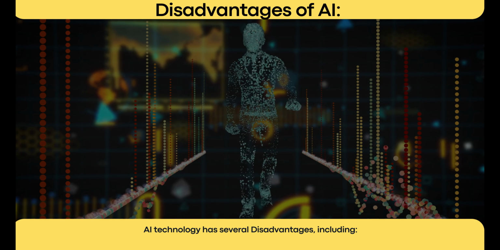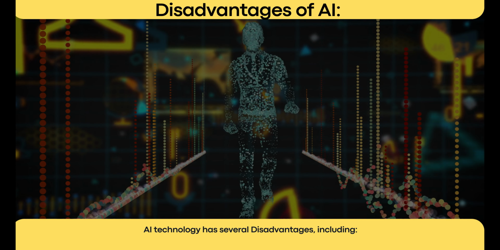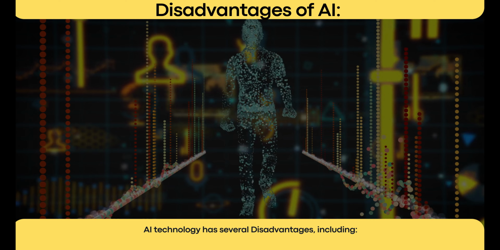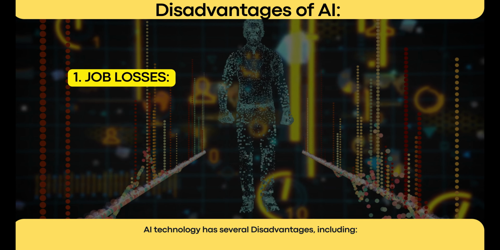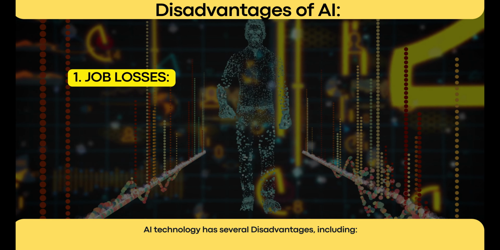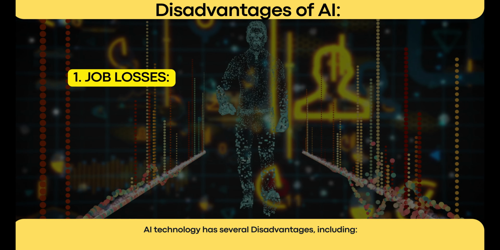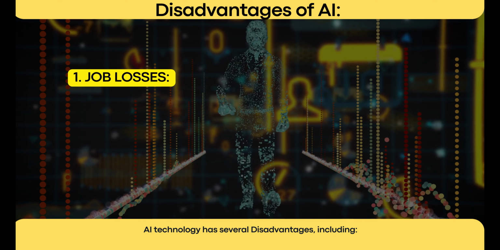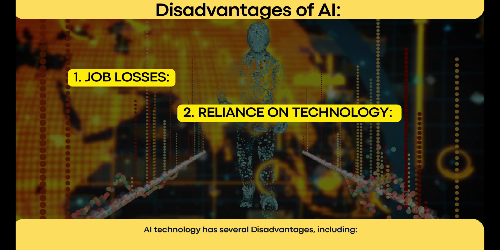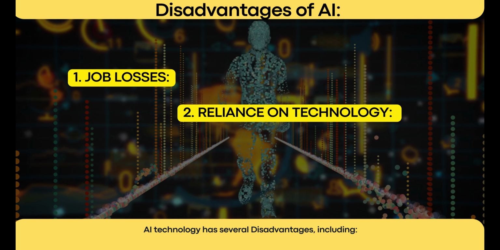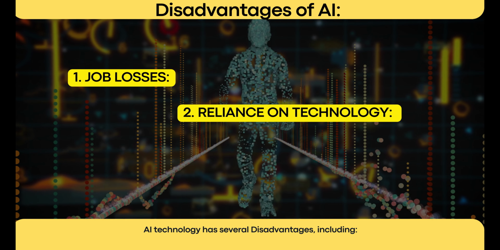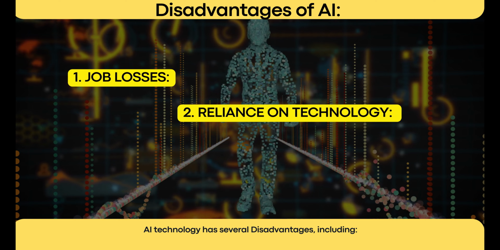Disadvantages of AI. Along with its advantages, AI also has some disadvantages, including: 1. Job losses. AI can automate many tasks that were previously done by humans, potentially leading to job losses in certain industries. 2. Reliance on technology. As we become more reliant on AI, we risk losing certain skills and abilities that are essential to our well-being.